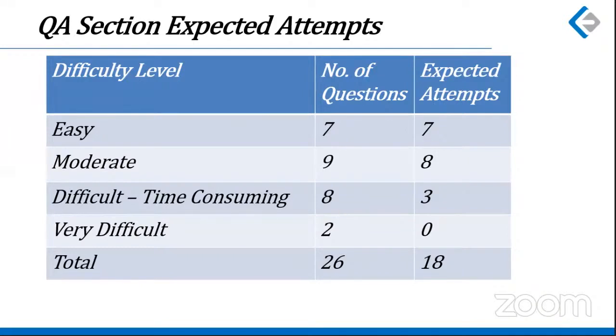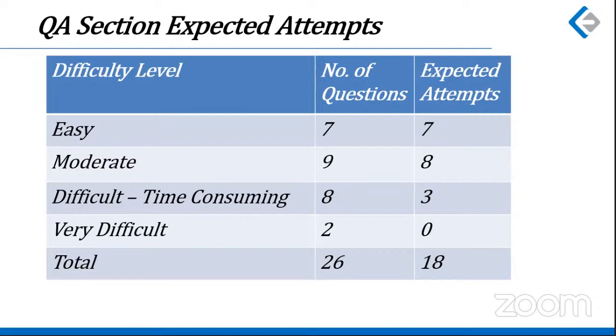All 9 of the moderate should be got, but maybe you miss one of them as a difficult. You leave one of them because there's a problem of time, 40 minutes only. So you attempt 8 out of those moderate, and you do some of the difficult time consuming ones. You do 3 of them. Leave the 2 very difficult. So this is what can be expected from a 98 percentiler. 18 attempts.